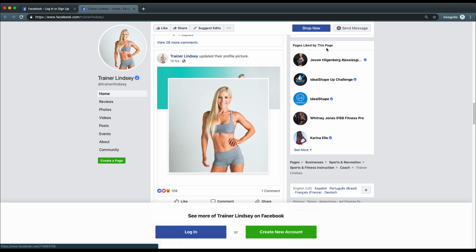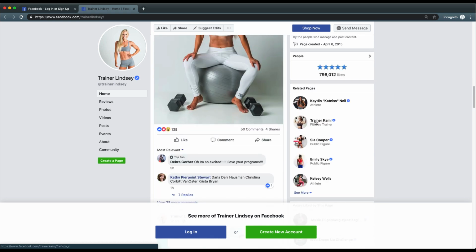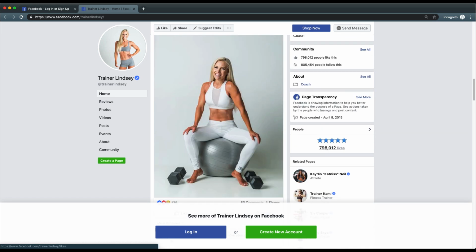This page is liked by this page, meaning her account, either her personally or her team, has chosen to follow these individual brands, and therefore that's relevant to additional target market research that you want to do for your brand. Now, the pages that are related are what Facebook believes are related, and therefore other large pages like hers that you can do additional research on as well.